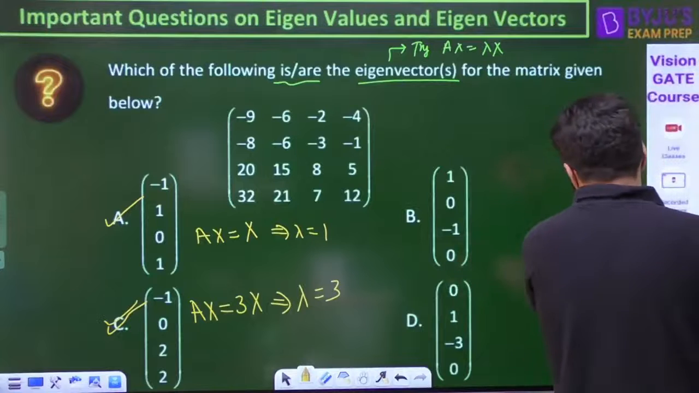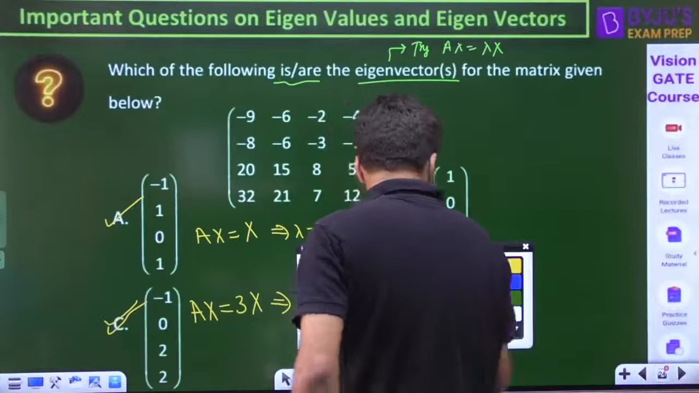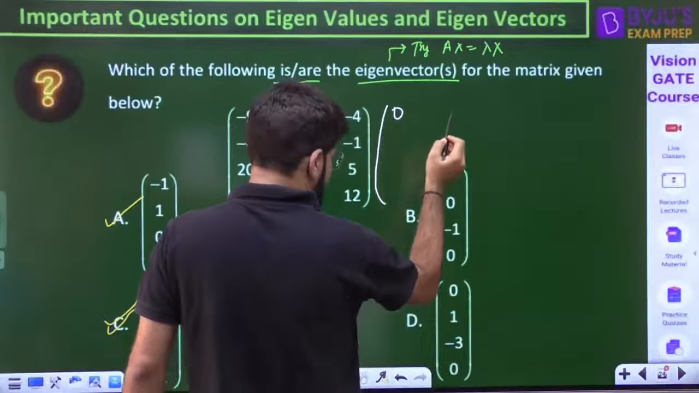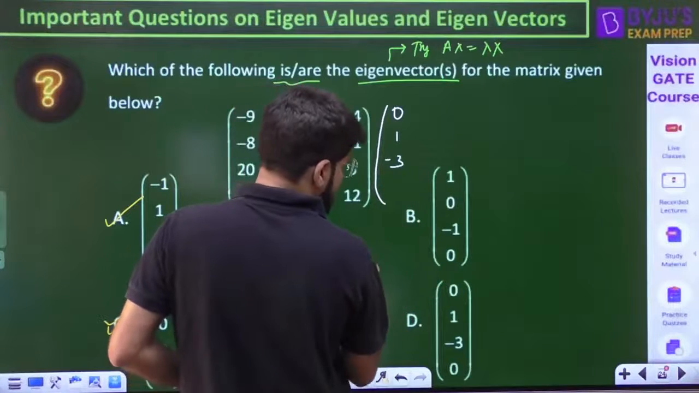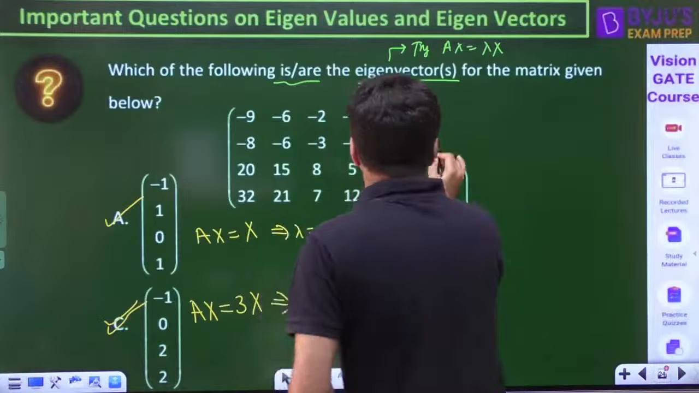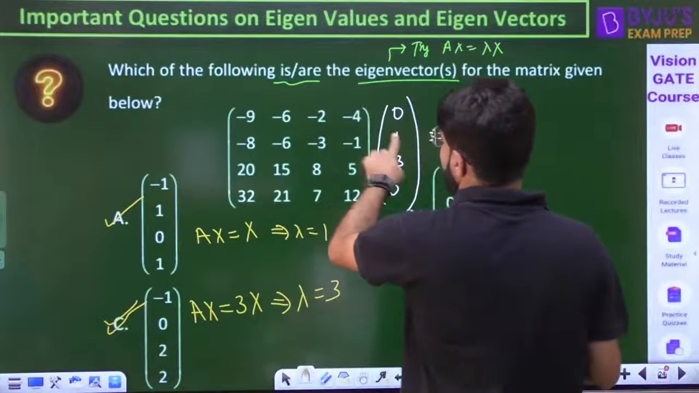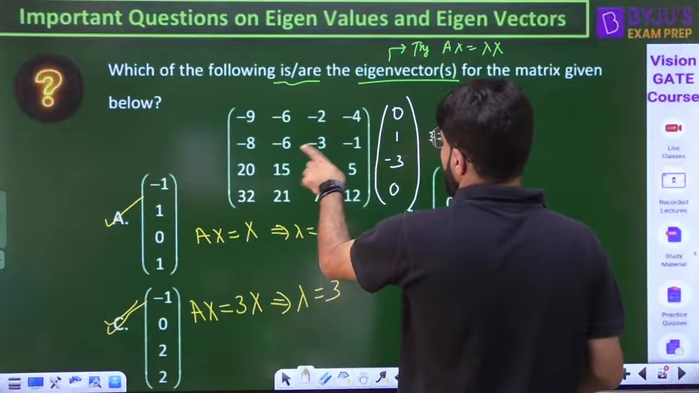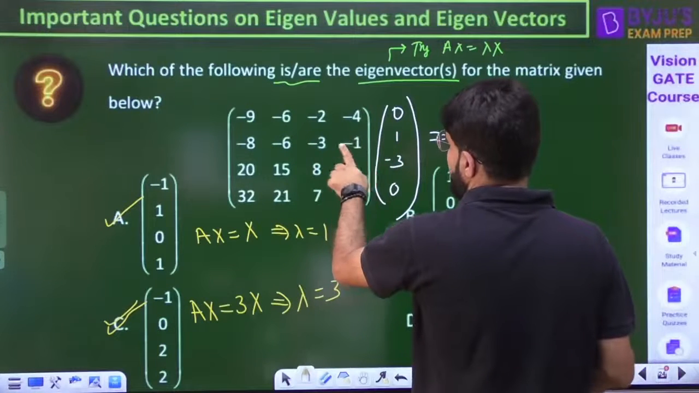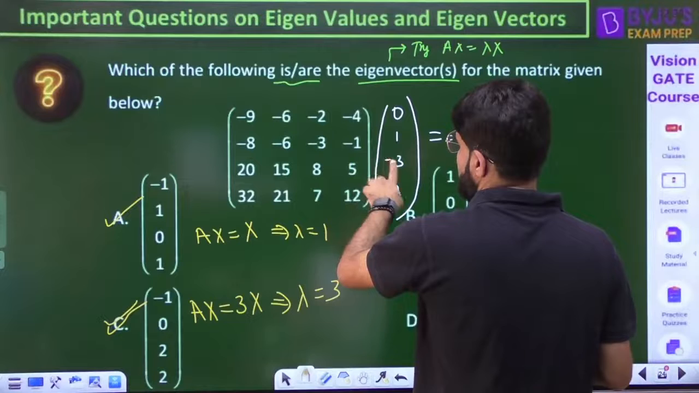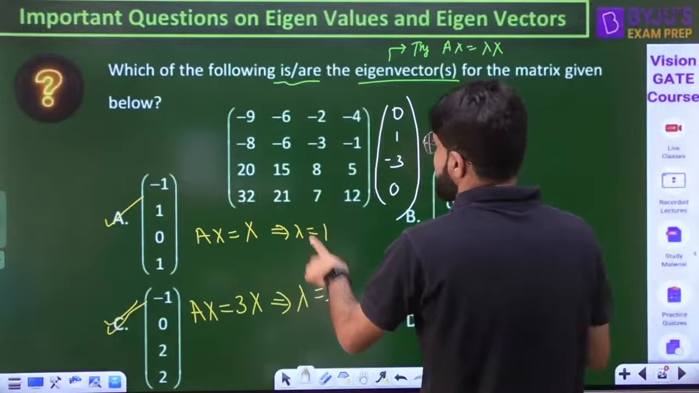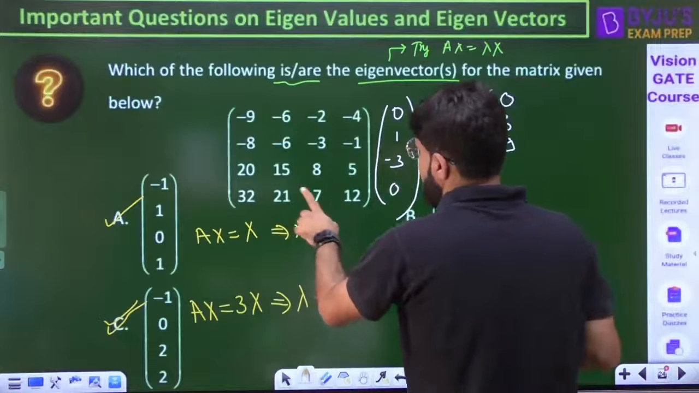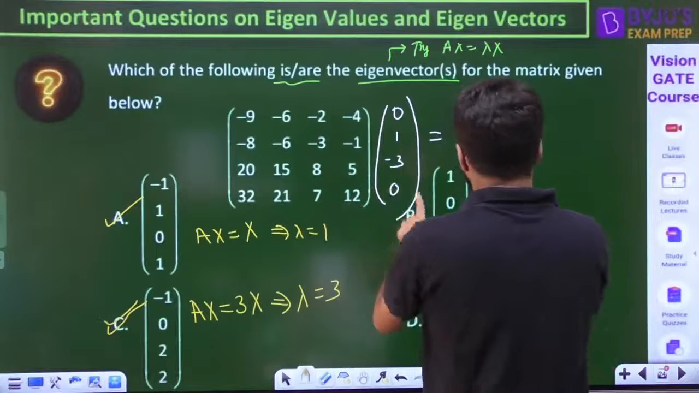Similarly, the last case, option D, is given by 0, 1, minus 3, and 0. So this is minus 6, this becomes plus 6, 0. Then minus 6, and then this becomes 9, minus 9 minus 6, 3. Next is 15 minus 24, so minus 9. Next is 21 minus 21, 0.